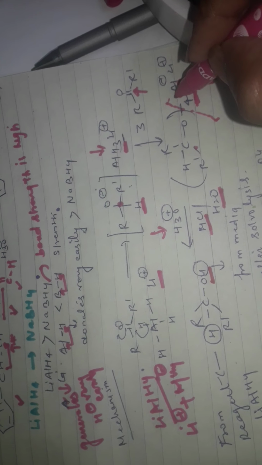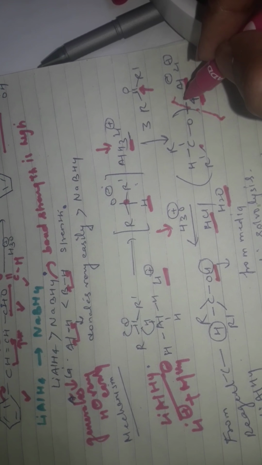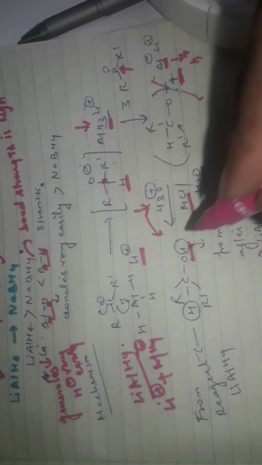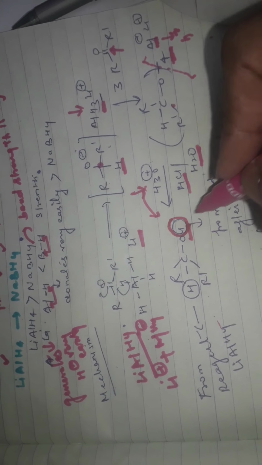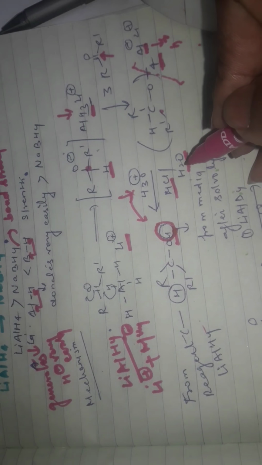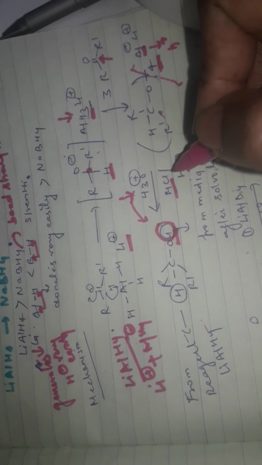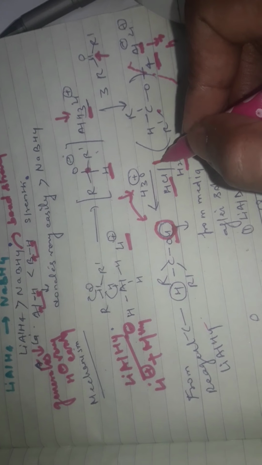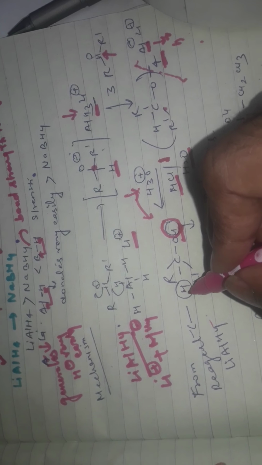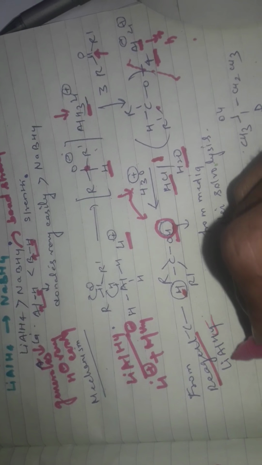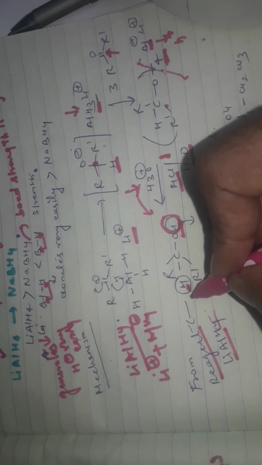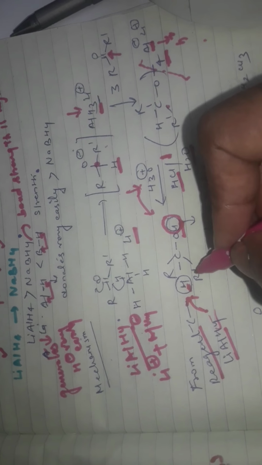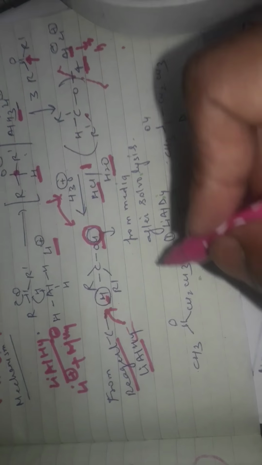This bond will break down here and H will be added from this one. So if you see here, there are 2 hydrogens here. This hydrogen comes from the hydrolysis. After hydrolysis, means if you add HCl or H2O, the hydrogen will come from that one. And in this C-H, this hydrogen comes from the reagent, means this reducing agent which releases 4 hydrogens. So that's why these come from lithium aluminum hydride. Okay, understand?